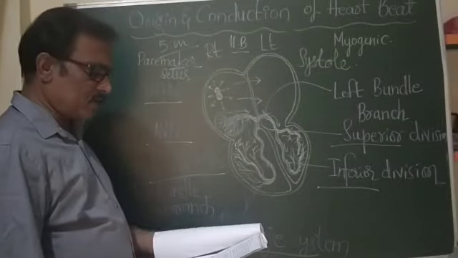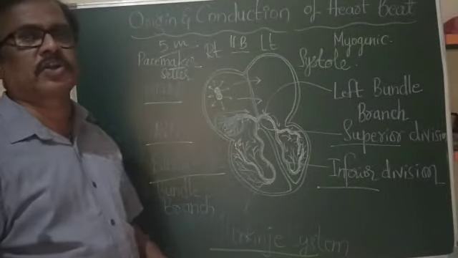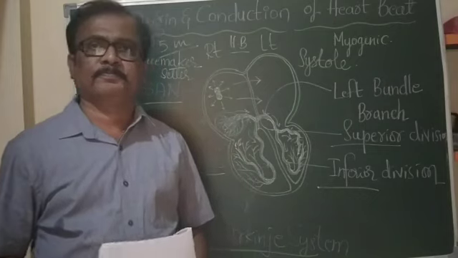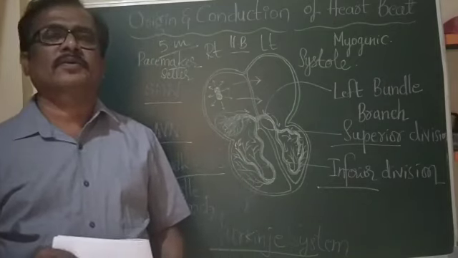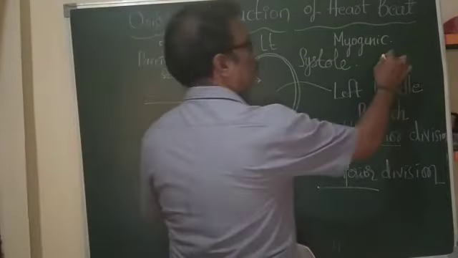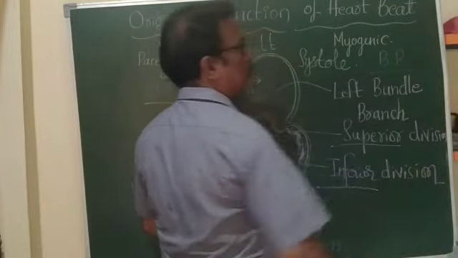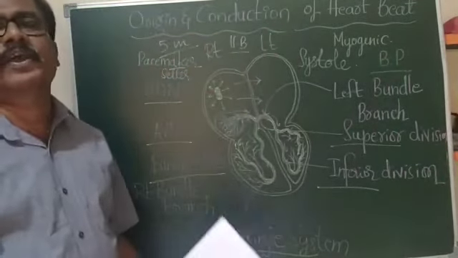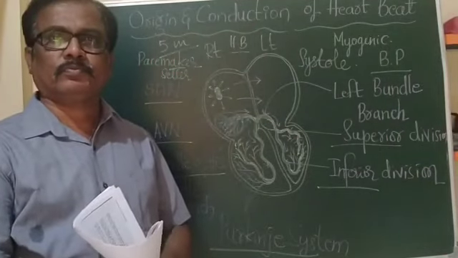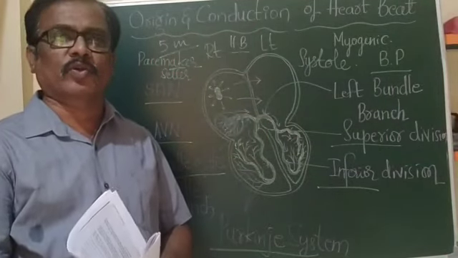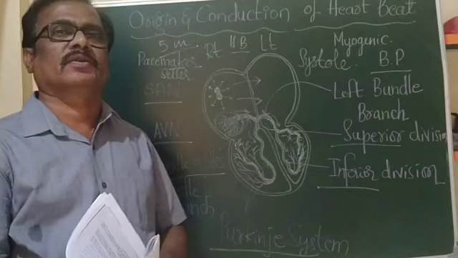So after the origin and conduction of heartbeat, next is blood pressure, that is BP, a very common word that we are going to use in our day-to-day life.